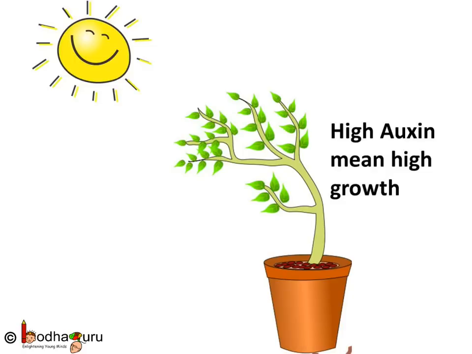For example, when plants detect light, auxin hormone, which stimulates plant growth, diffuses to the shady side of the plant. This concentration of auxin stimulates the cell to grow longer on the side of the shoot which is away from the light. Thus, the plant appears to bend towards light.